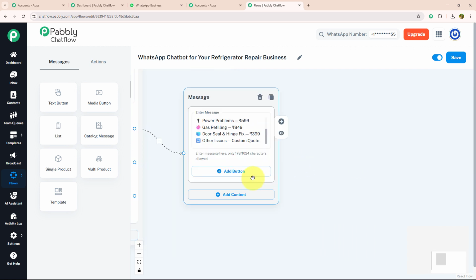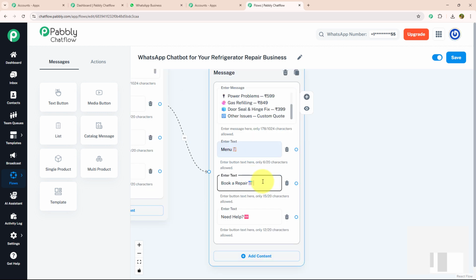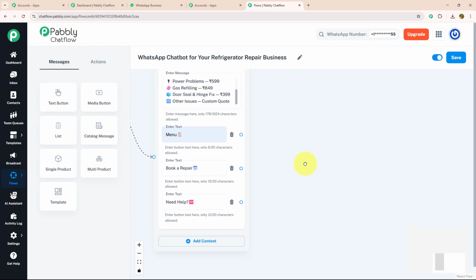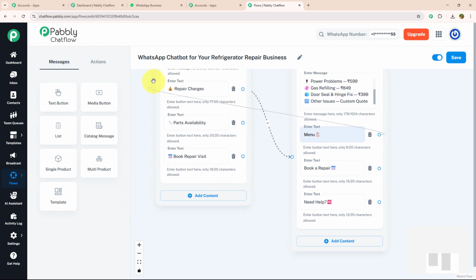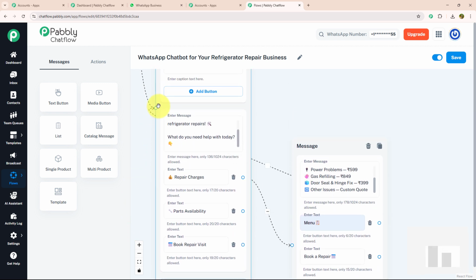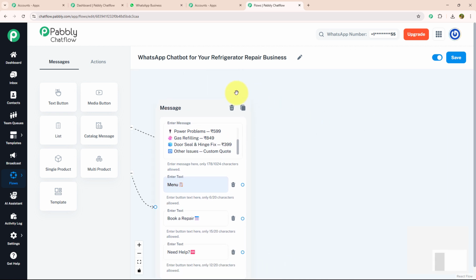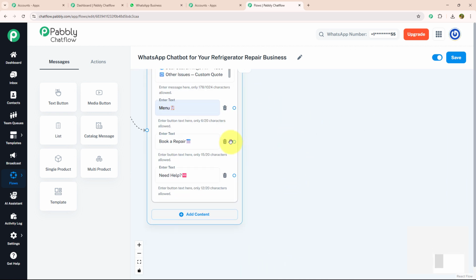Now with that, I'm going to add 3 action buttons: menu, book a repair, and need help. Now I'm going to connect my menu button with our initial message. That means as soon as someone clicks on the menu button, they will get the initial message again. Now to book a repair, I need to ask a few questions to my customer.